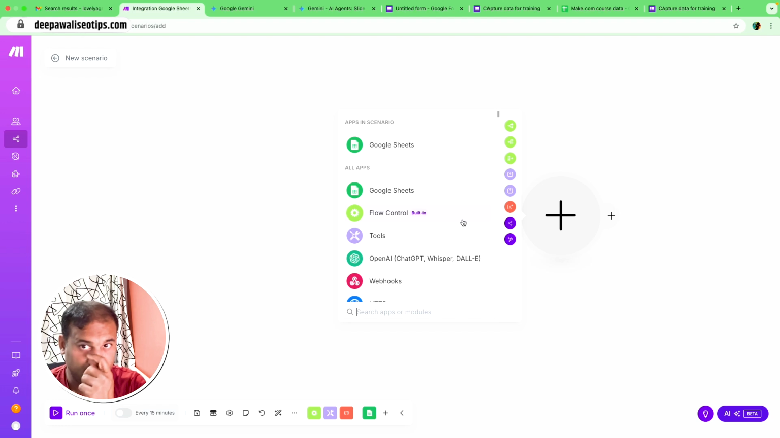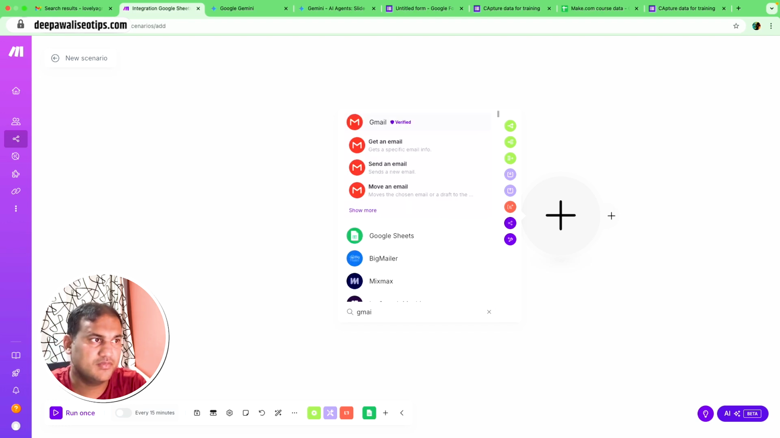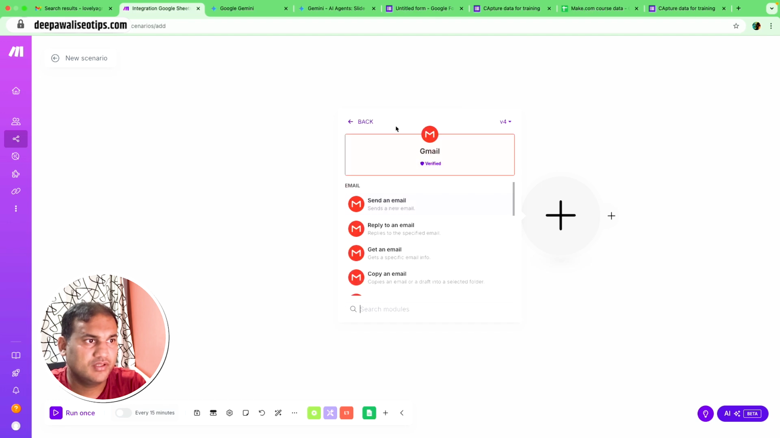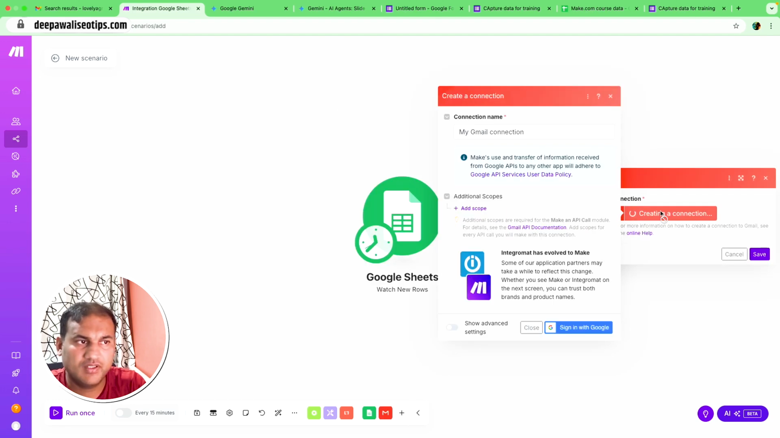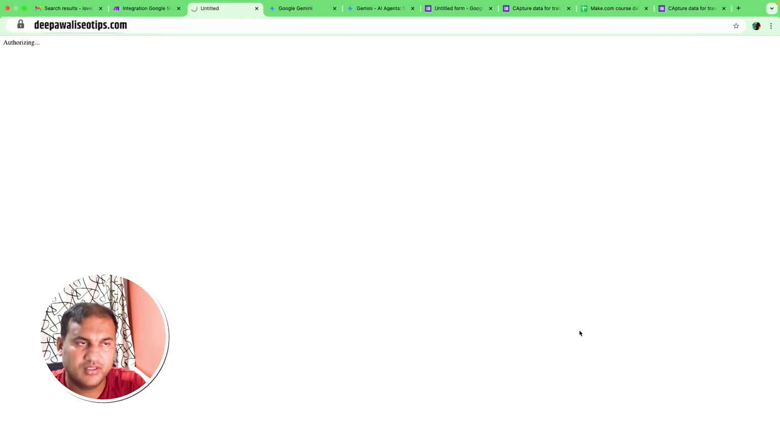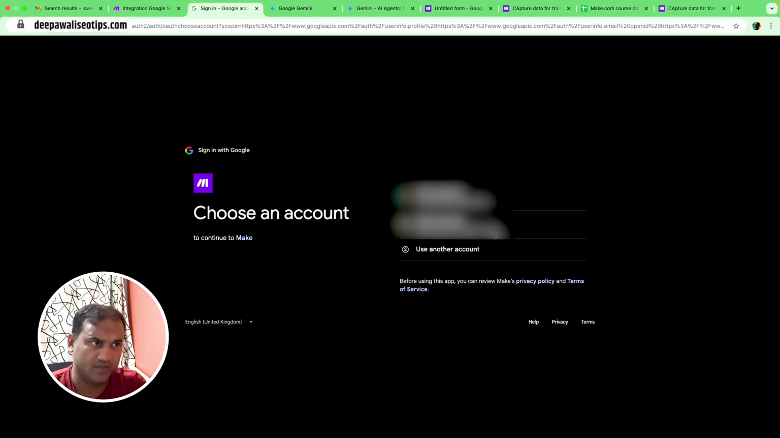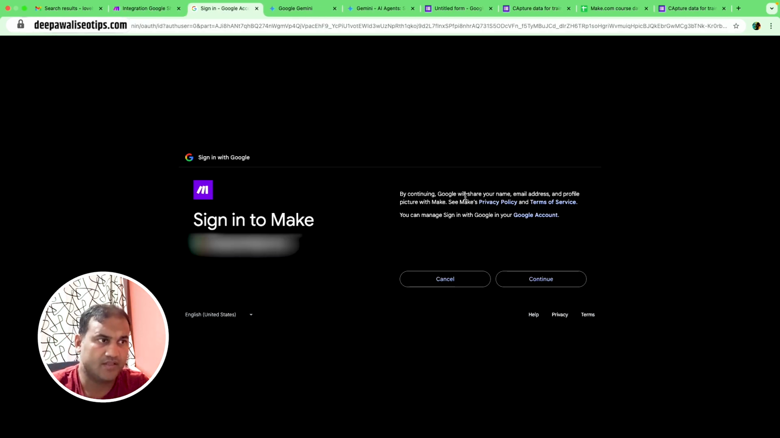Now what I want to do with this sheet: once the sheet is filled, if any new row is added, I want to trigger an email. So I will use my Gmail. Okay, click on Gmail, send an email. It will ask to make the connection. Again, it will ask for the sign-in. I'll sign in.